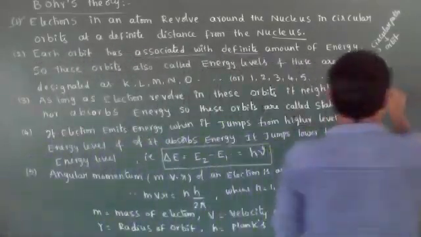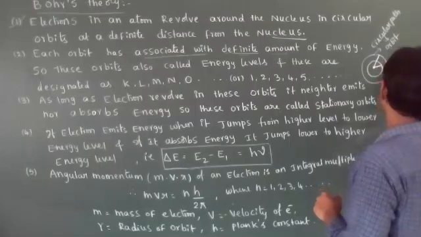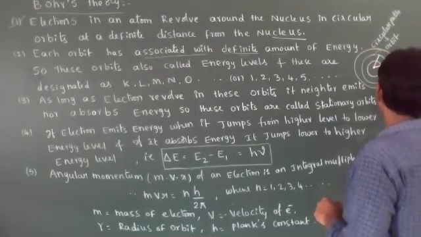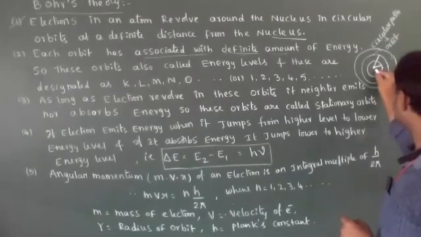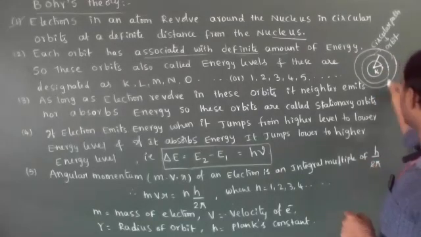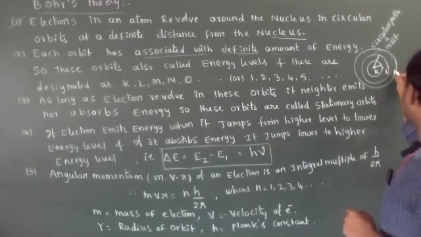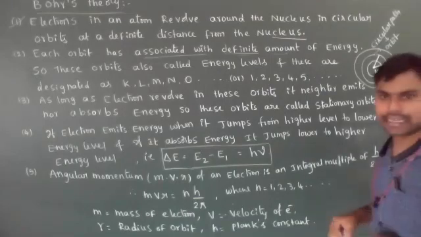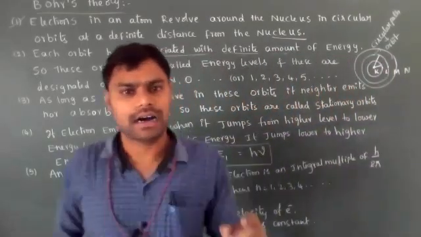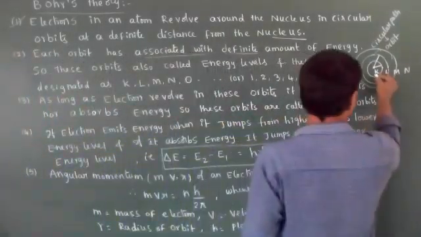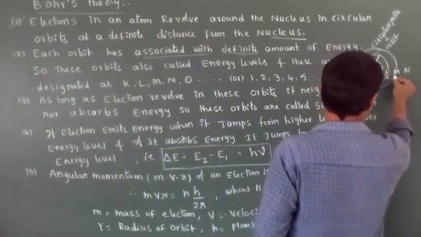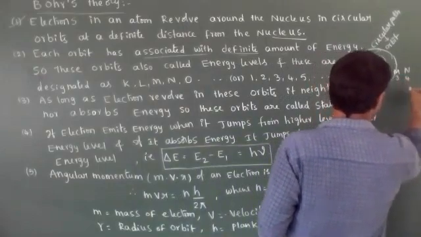This is the first energy level, this is the second energy level, then the third energy level. These energy levels are denoted as K, L, M, N, different symbols. K means 1, L means 2, M means 3, N means 4.